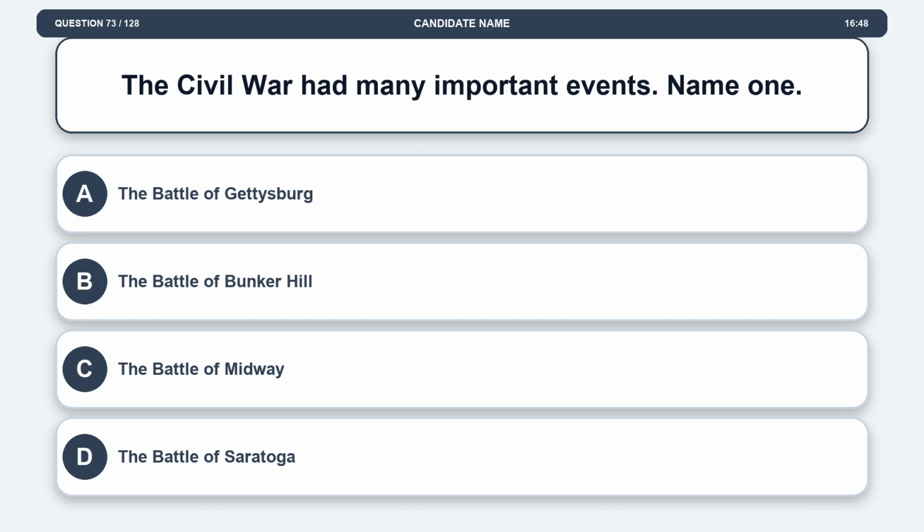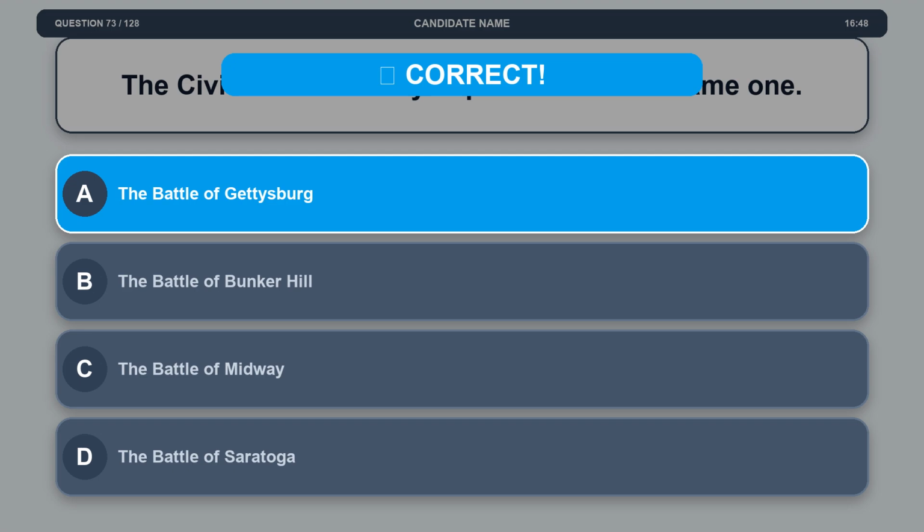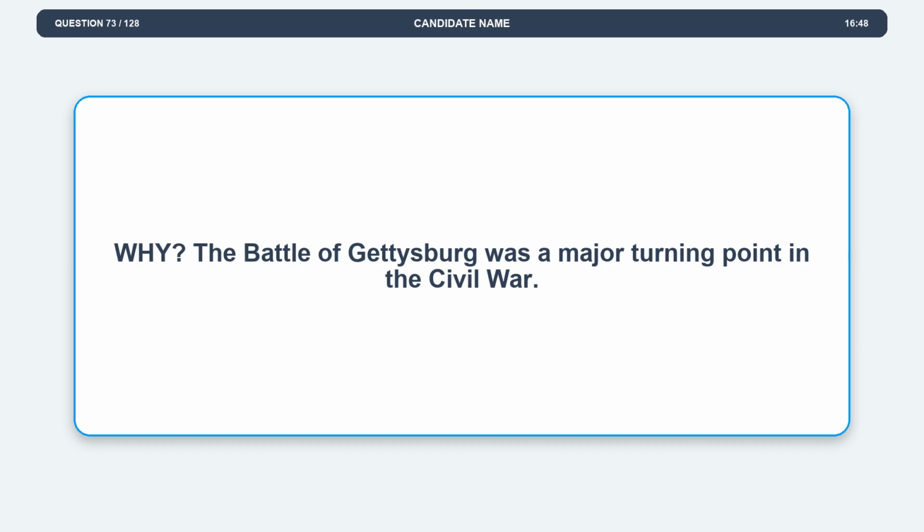Question 73. The Civil War had many important events. Name one. Option A, the Battle of Gettysburg. Option B, the Battle of Bunker Hill. Option C, the Battle of Midway. Option D, the Battle of Saratoga. The correct answer is option A, the Battle of Gettysburg. Explanation. The Battle of Gettysburg was a major turning point in the Civil War.